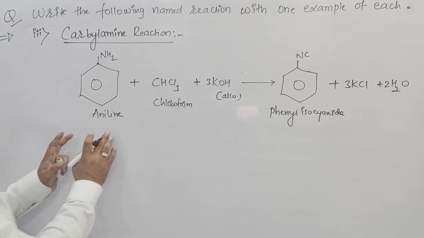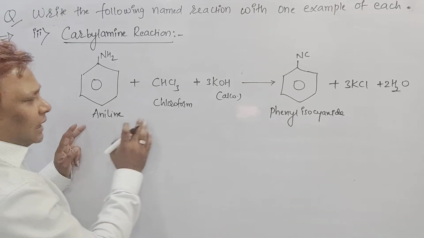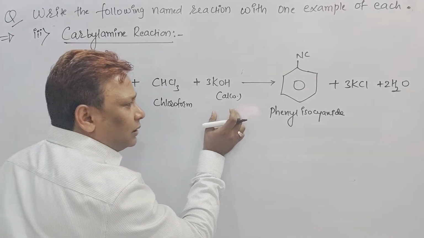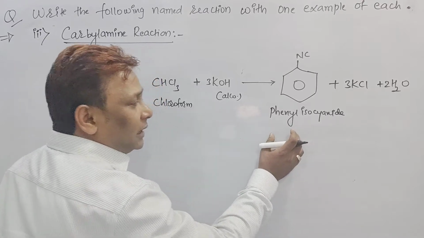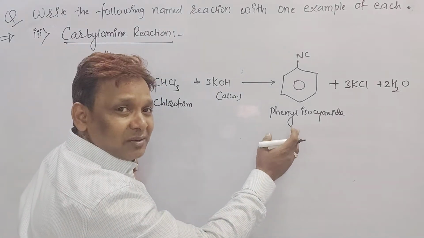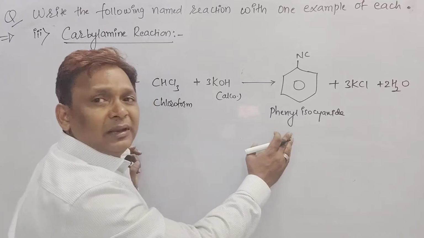But how to write the reaction here? When aniline reacts with chloroform in the presence of alcoholic KOH, it gives a foul-smelling compound. How is this compound, do you know? It is a foul-smelling compound.